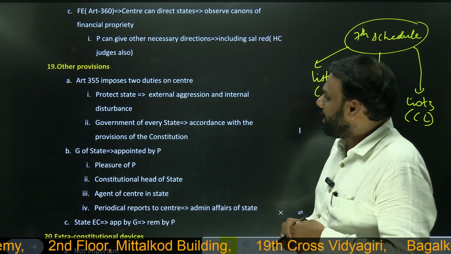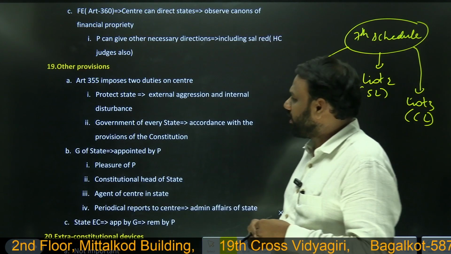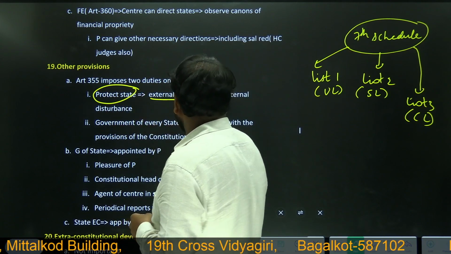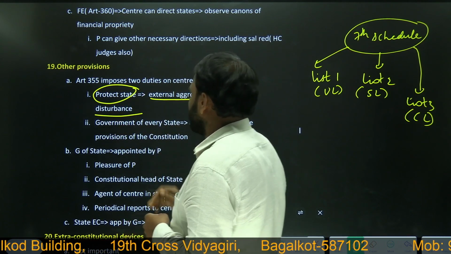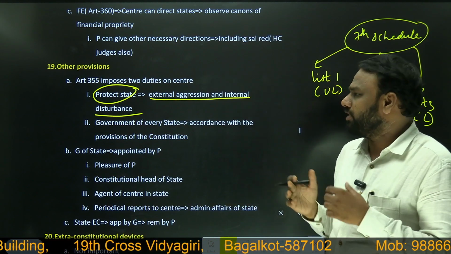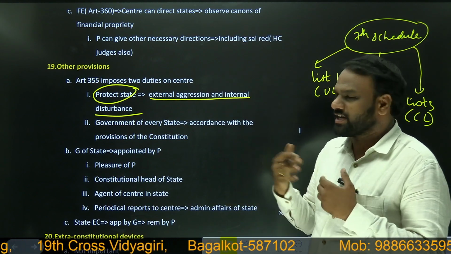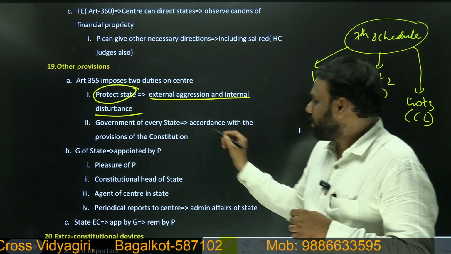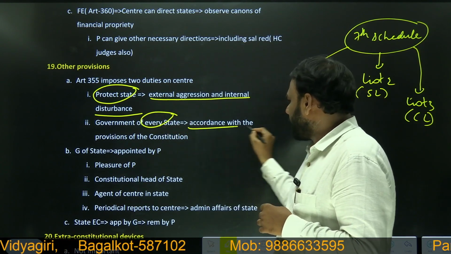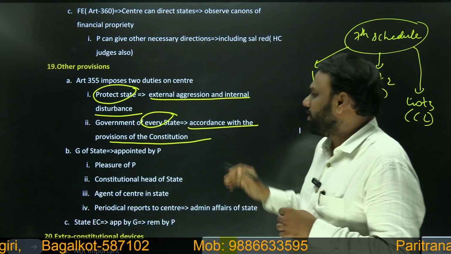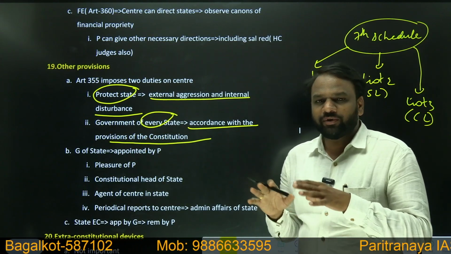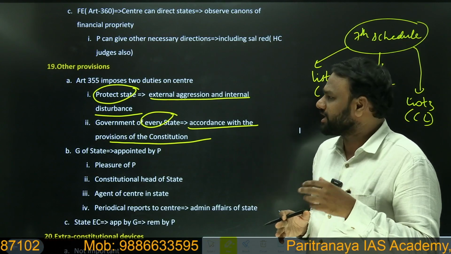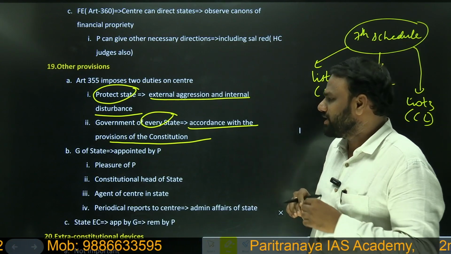Next, other provisions. Article number 355 imposes 2 duties on center: to protect state whenever external aggression and internal disturbance. So center has the responsibility of protecting the state whenever there is an external aggression or attack on India and internal disturbance as well. Next, government of every state has to be maintained in accordance with the provisions of the constitution. So this is the responsibility which lies on the center.